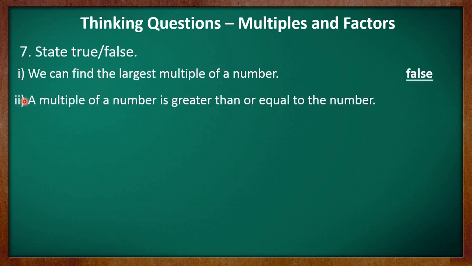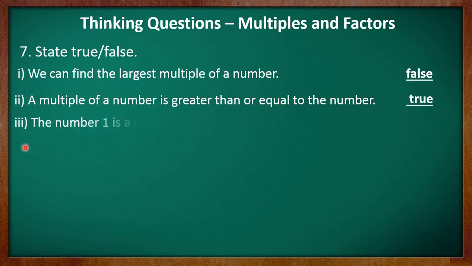Part 2 is a multiple of a number is greater than or equal to the number. And we know that this is one of the properties of multiples, that a multiple of a number is always greater than the number or it is the number itself. So we may say that this statement is true.